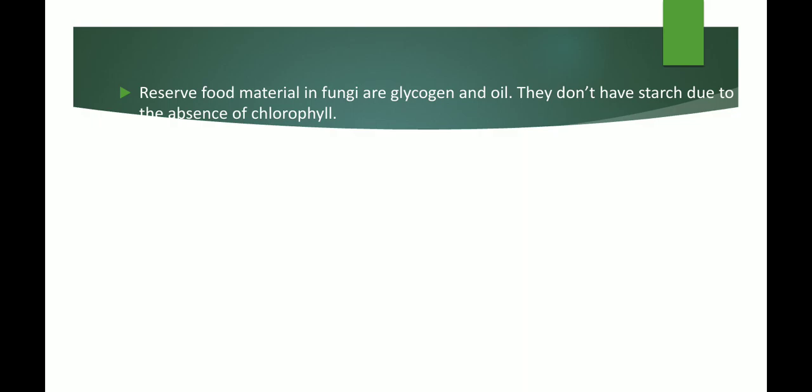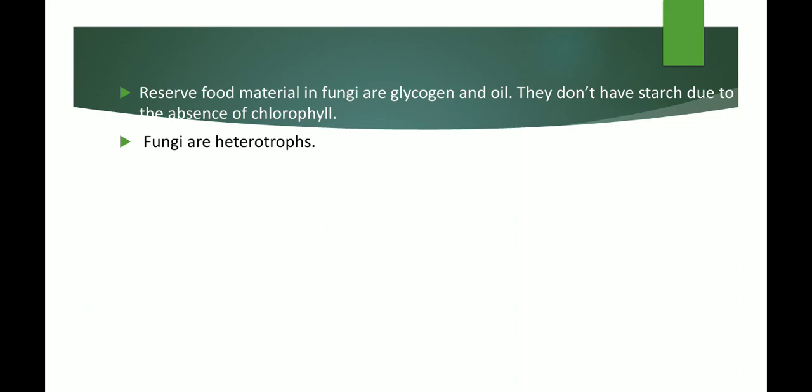In algae, we know that algae are autotrophs, so they had the reserve food material as starch. But in fungi, which are heterotrophs, that is, they do not have chlorophyll, hence they cannot prepare their own food. Therefore, the reserve food material in fungi is glycogen and oil. They cannot produce starch because of the absence of chlorophyll.